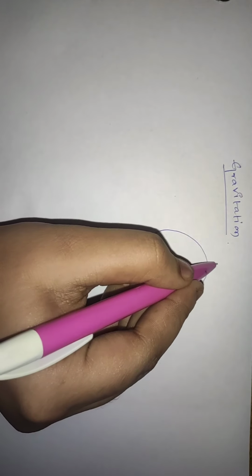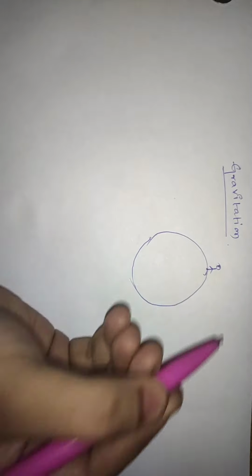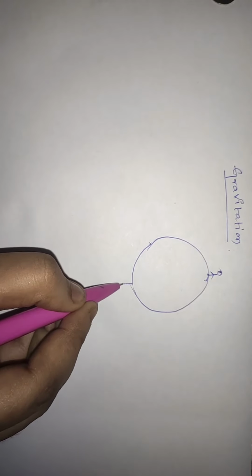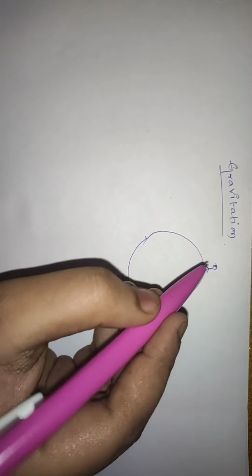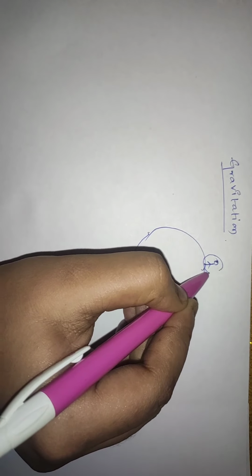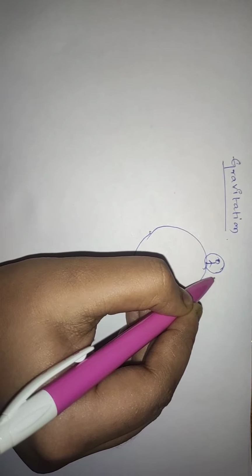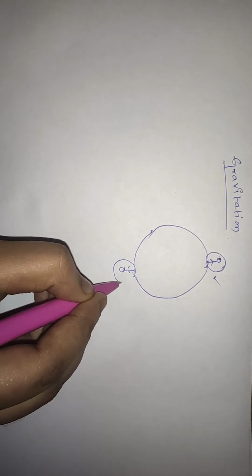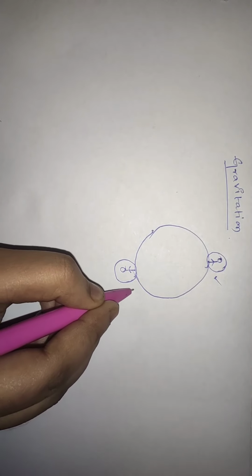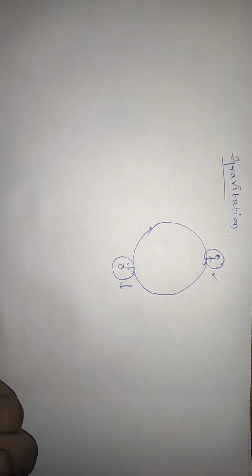Let us assume a man is standing here and another man is standing here. As we see from here, this man is standing perfectly. As we see from here, we'll assume that this man falls down.